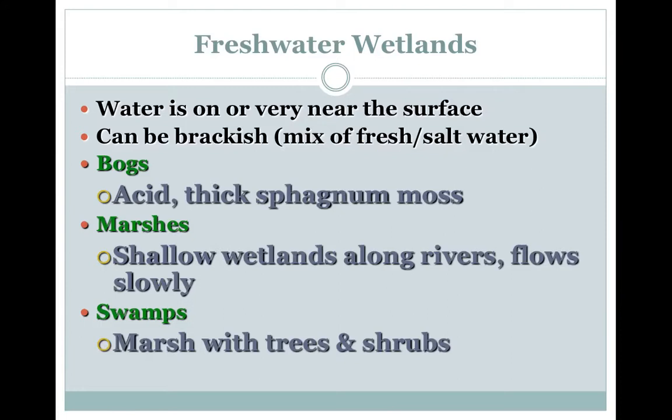As for freshwater wetlands, a wetland is basically any type of land that can be covered with water for the whole entire year or for part of the year. And we have three different types. We have bogs, which are acidic, and they are characterized by having lots of thick sphagnum moss. We also have marshes, which are shallow wetlands along rivers, and they flow very slowly. And then you have swamps, and these are marshes with trees and shrubs.